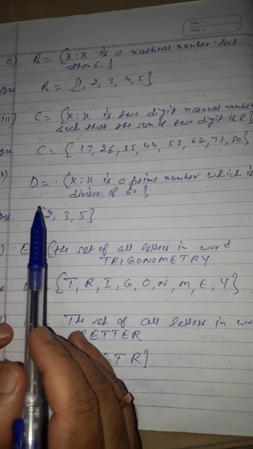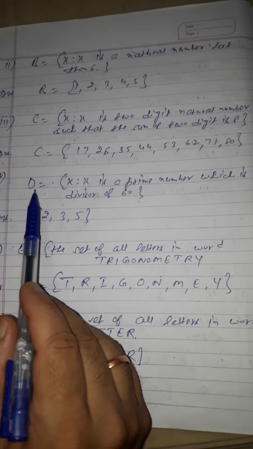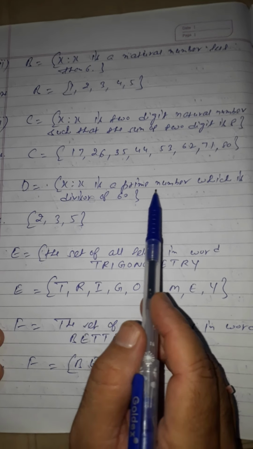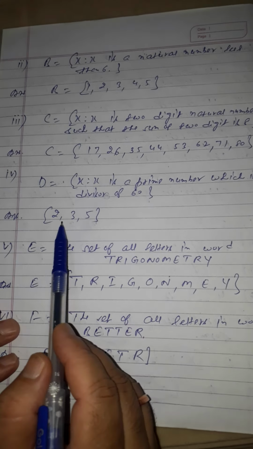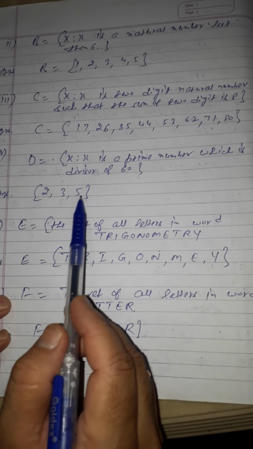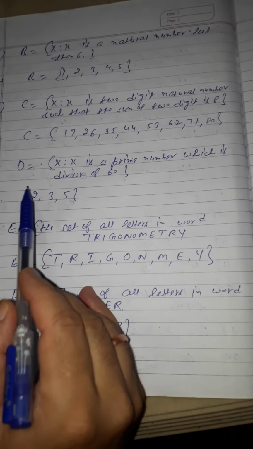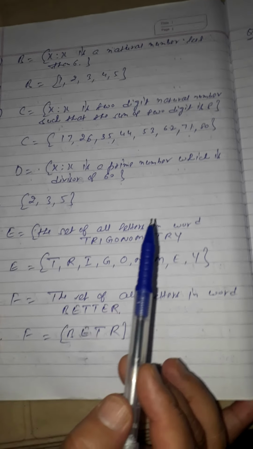Come to the next one. The fourth one is D is equal to {x such that x is a prime number which is a divisor of 60}. Here, you know, students, these are 2, 3 and 5. They are the prime divisors of 60. Therefore, these are in the roster form, students.